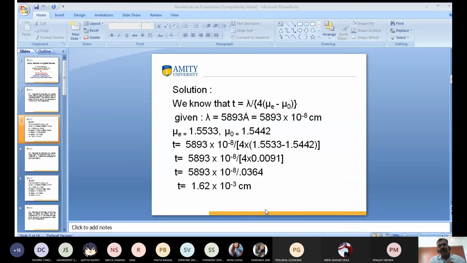Bhavya Singh, tell me the answer. Is it correct or wrong? Sir, it is correct. Okay. Any doubt, anyone? Okay, so in the next lecture we will discuss optical rotation and specific rotation. Numerical questions.